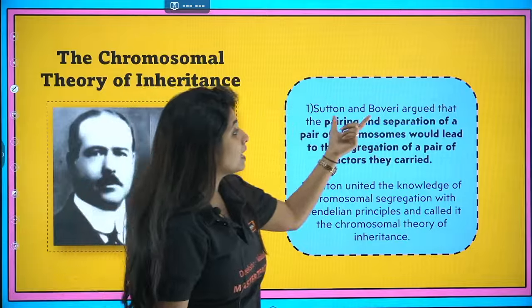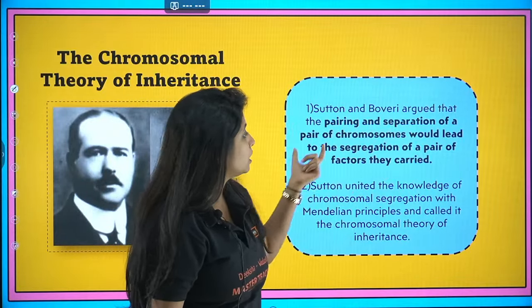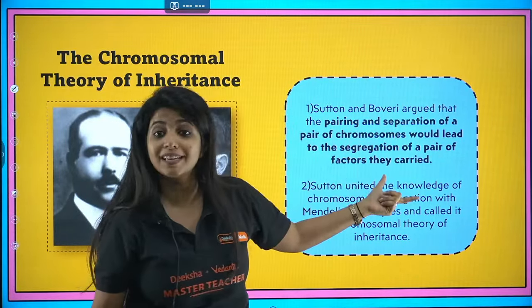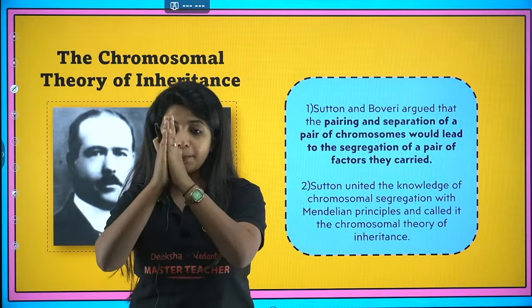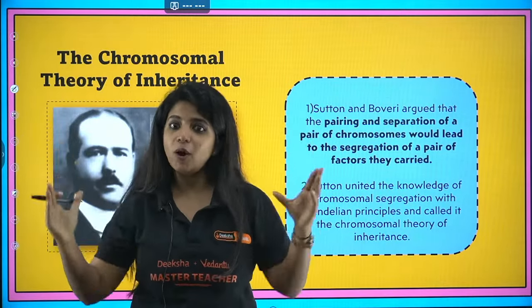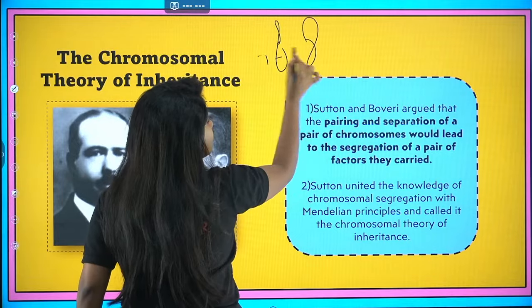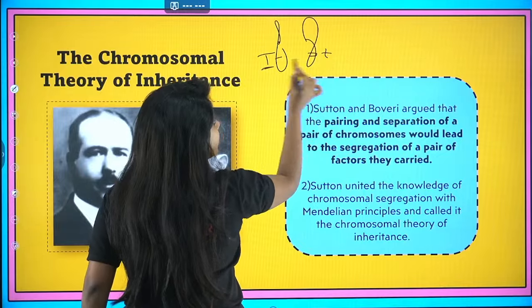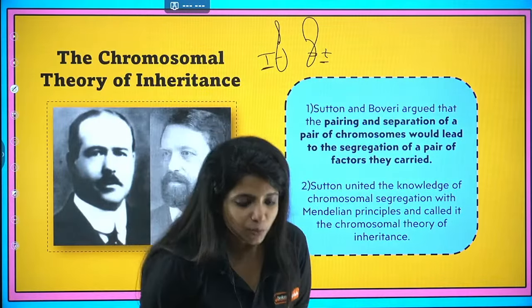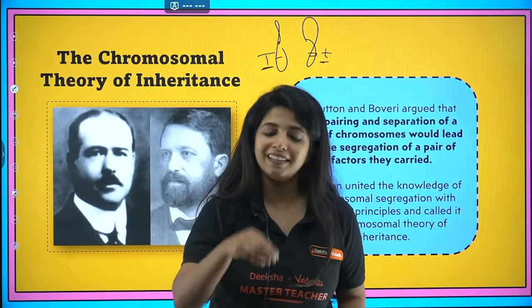He said pairing and separation of a pair of chromosomes would lead to segregation of a pair of factors they carried. Pairing and separation of a pair of chromosomes will also lead to pairing and separation of the pair of factors that they carried. This was the chromosomal theory of inheritance.